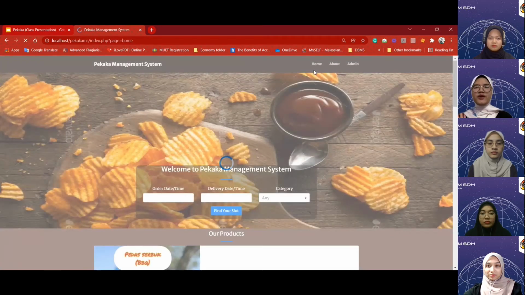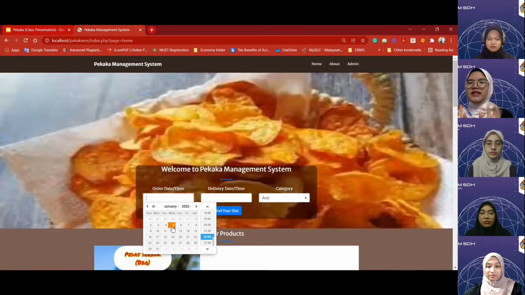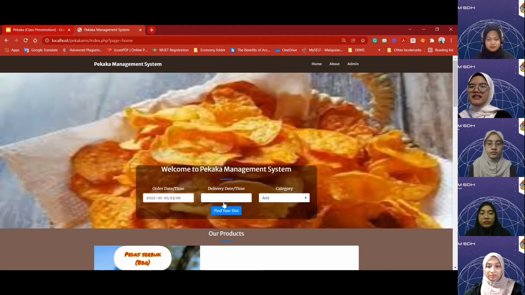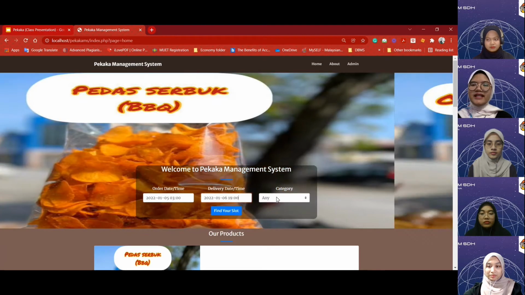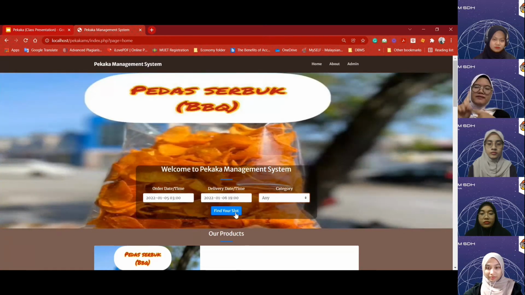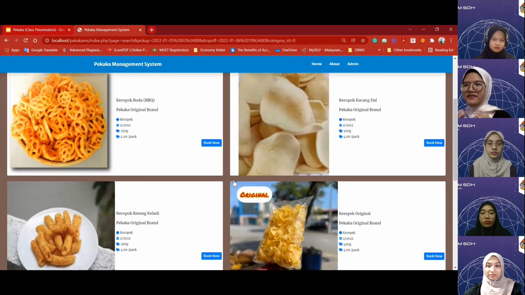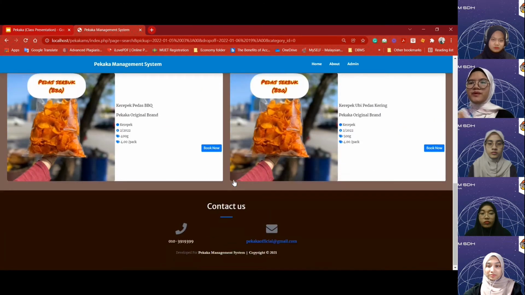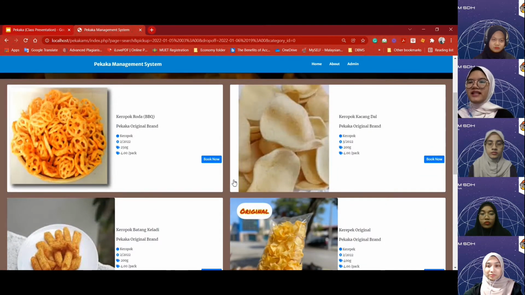We are going to place an order like our customer would. On the order date and time, the customer will select their own date to order and select the delivery date and time. On the category, you may choose any and click the find your slot button. As you can see, this is the variety of keropok here. The customer will choose any keripik here. For example, we may choose any keripik now.